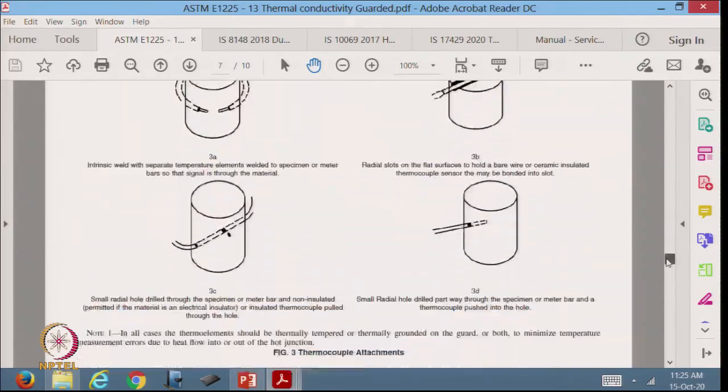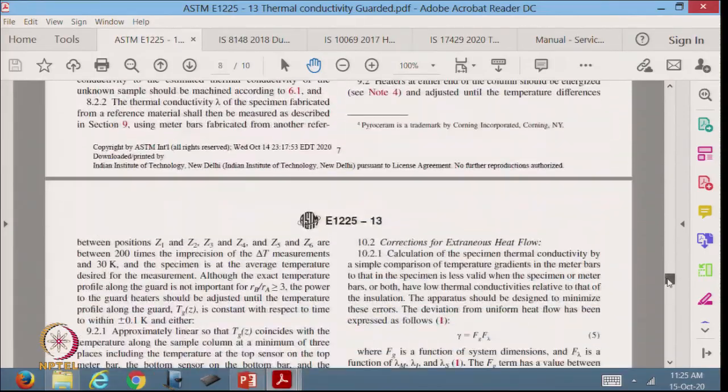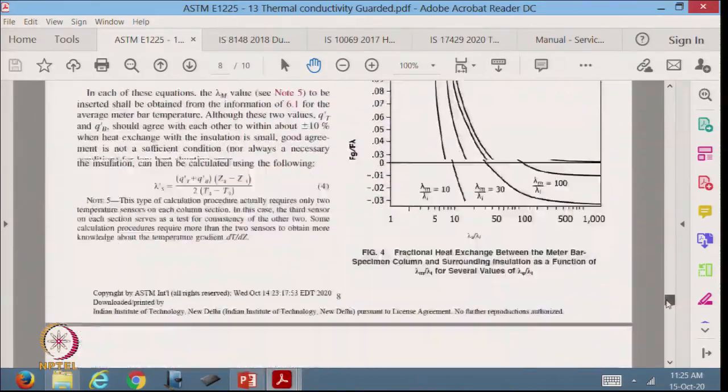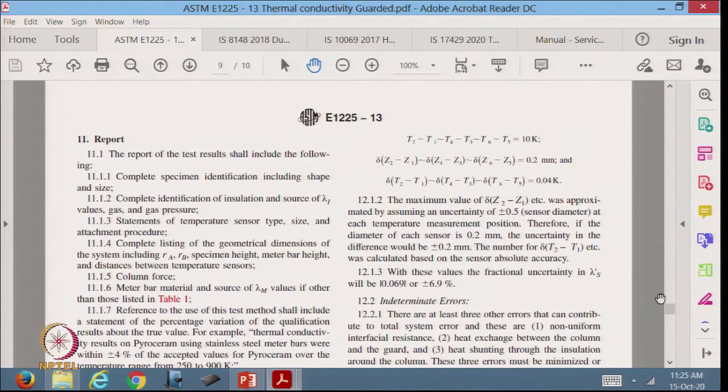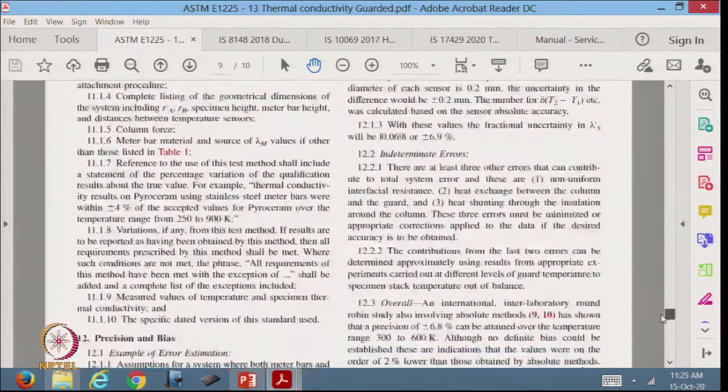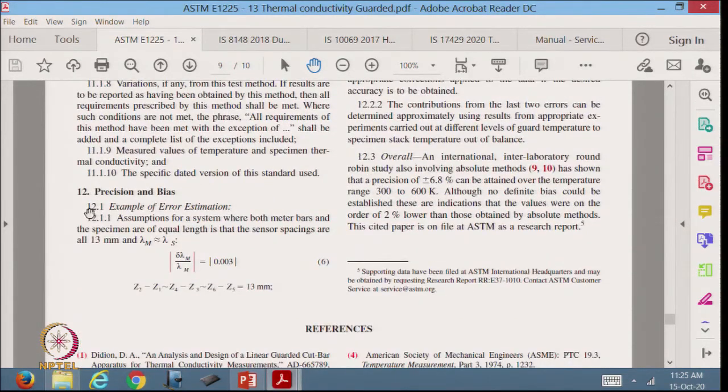Like this, there are several things given, and finally, in the end, it tells us how to compute the errors. So, here it is report, how to make the report, and finally, in the next section it says precision and bias. This is a slightly different terminology from what we will be using.